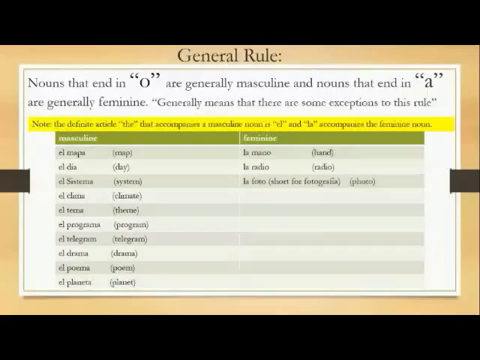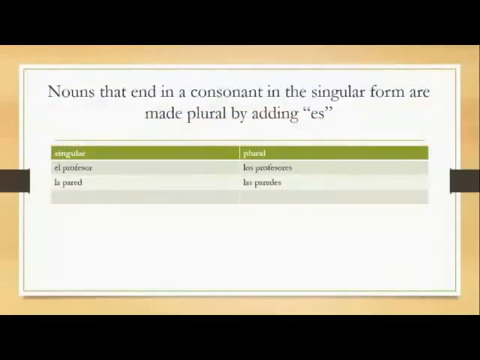These are exceptions. Nouns that end in a consonant in the singular form are made plural by adding es. For example, el profesor, a male teacher, would become los profesores if we were talking about more than one male teacher. La pared means wall. Las paredes means walls. Notice that we added an es because these two nouns in the singular form ended in a consonant.